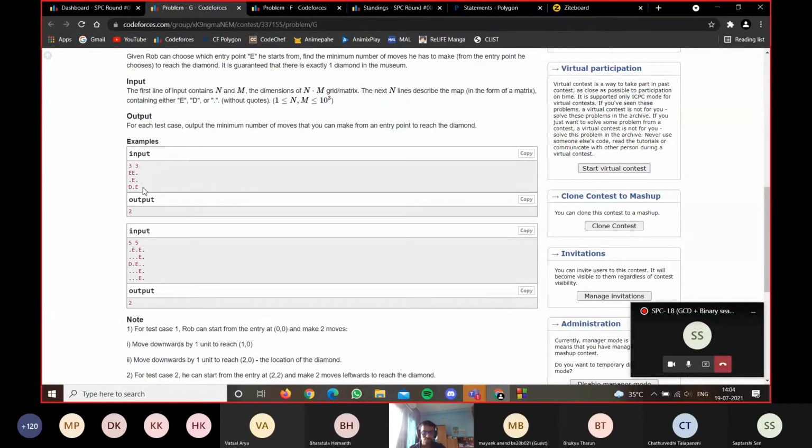And the nice thing is you have to find the diamond before itself. Every time you find an entry point, you can't go and search where the diamond is. You have to find it first. And then once I know where the diamond is, I will check through all entry points and find the distance to the diamond. So the solution would be O of n m, because I'm going through the matrix once to find the diamond and once to iterate through all entry points. So order of n m. Any doubts there?